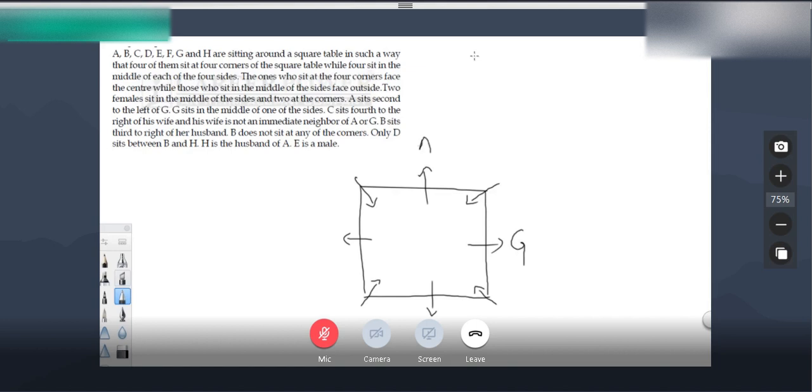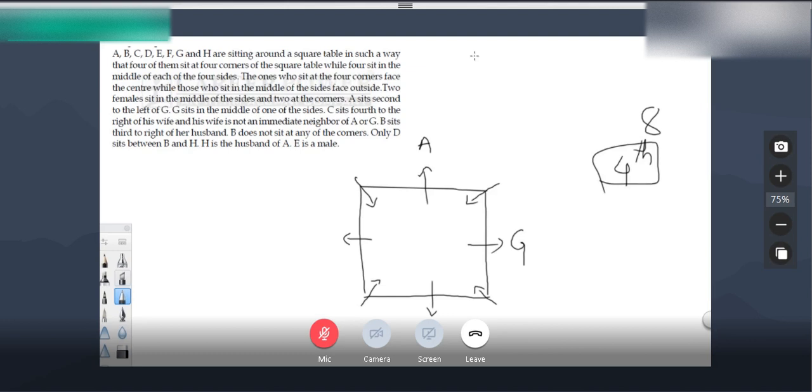You can take A. G sits in the middle of the side. C sits fourth to the right of his wife. Already yesterday I explained that if there are 8 members and you're taking the fourth position, that is the opposite position.